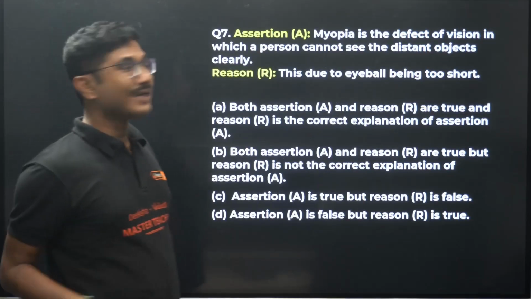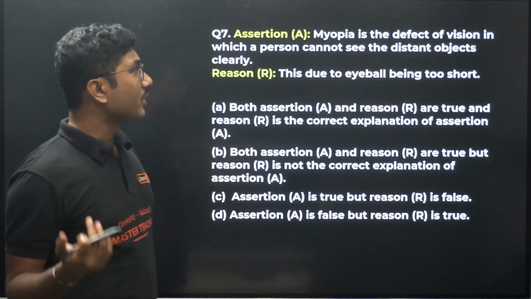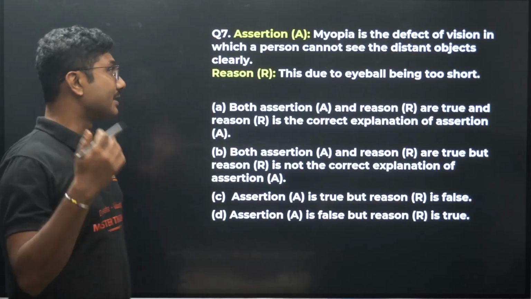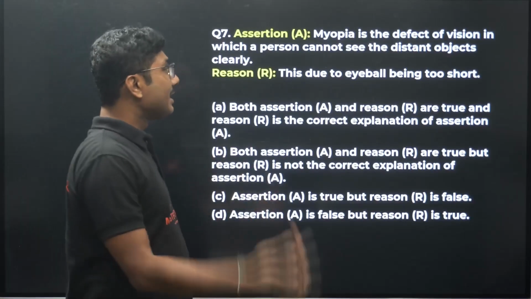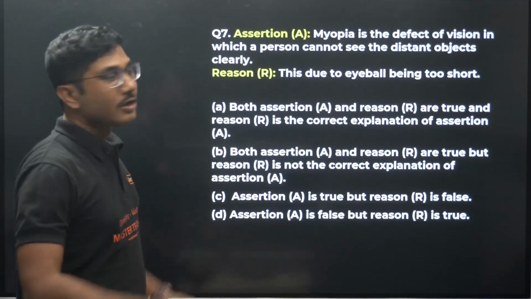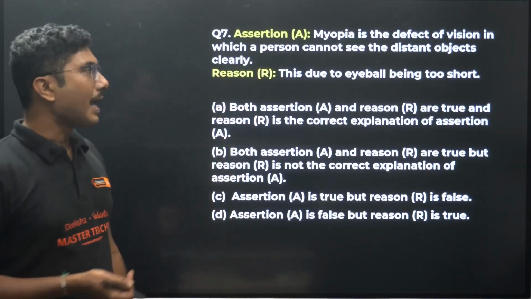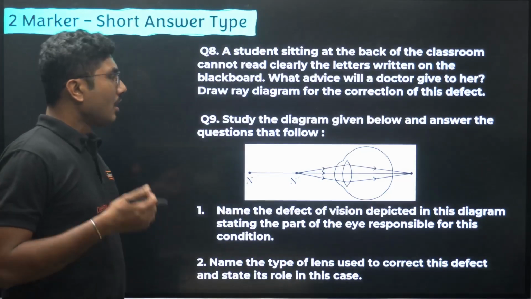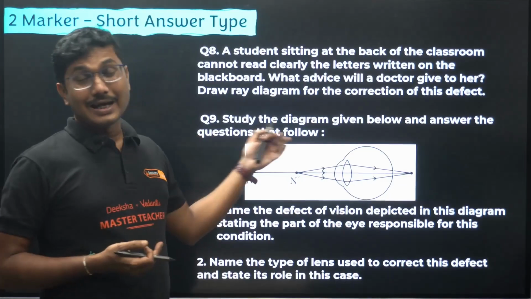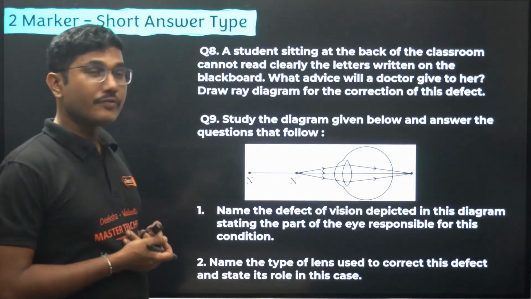Myopia, eye defect, is the defect of vision in which a person cannot see the distant object clearly. Correct statement: this is due to the eyeball being too short. So you have to identify whether it can be a possible reason or not, and then you have to answer. Now eyeball, eye related, diagram related questions are also very common from this chapter.